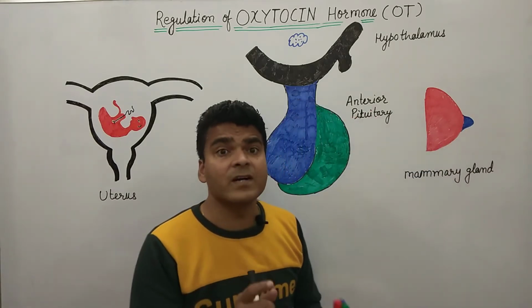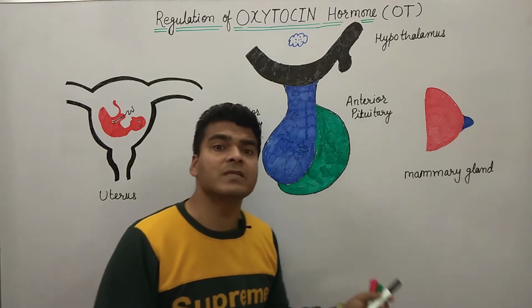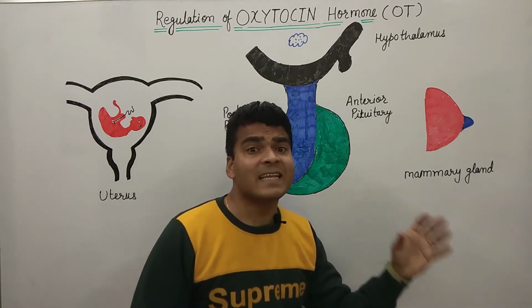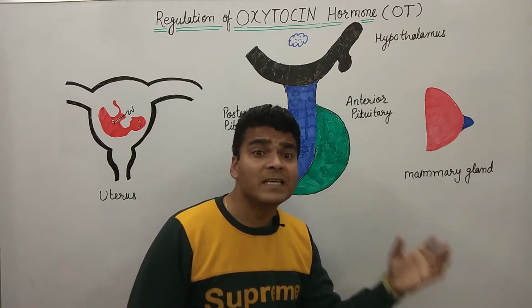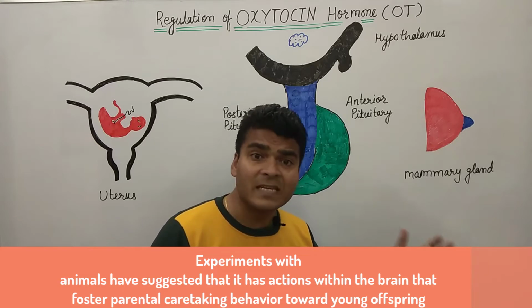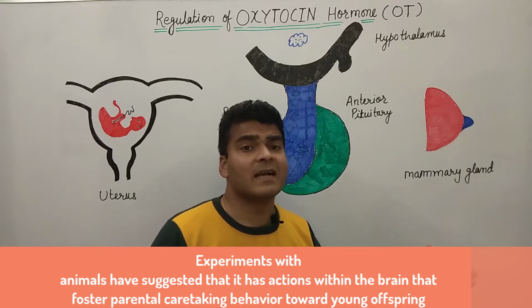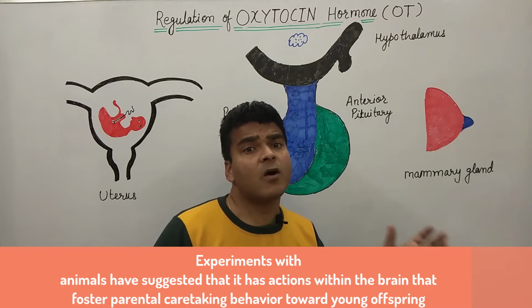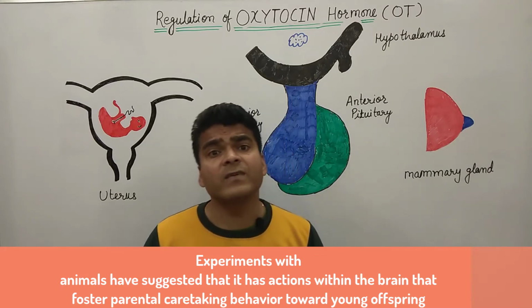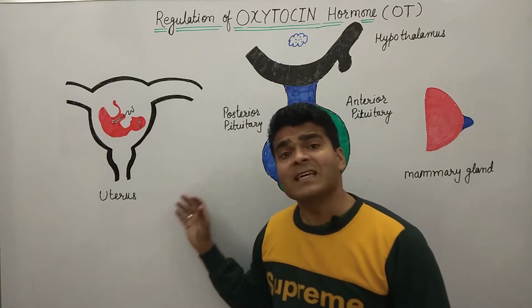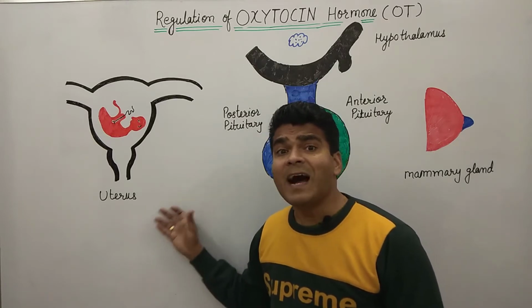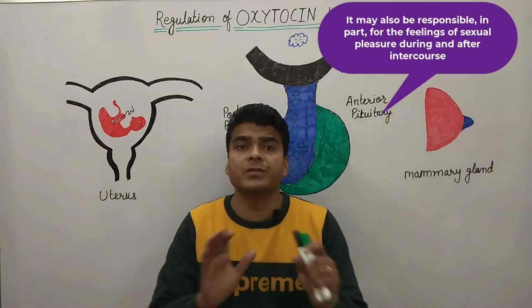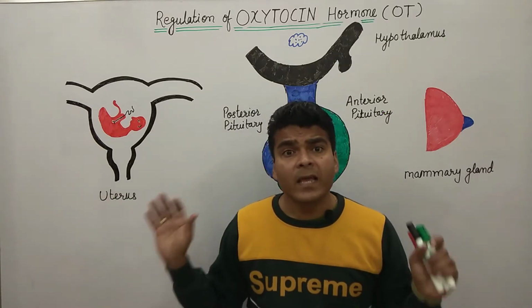And the third function of the oxytocin hormone is what? It gives the parental caretaking nature to the parents of young offspring. Recent studies have shown this. And the fourth one is what? It gives sexual pleasure during and after intercourse. So these are the four functions of the oxytocin hormone. I hope you are able to understand.